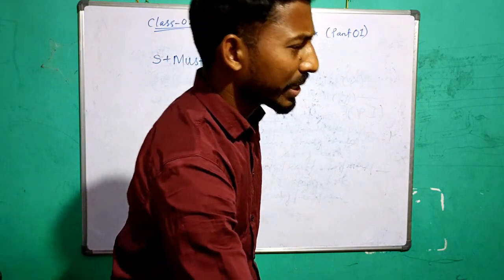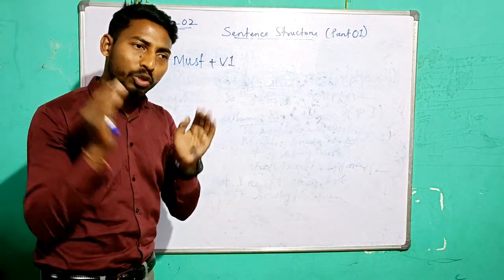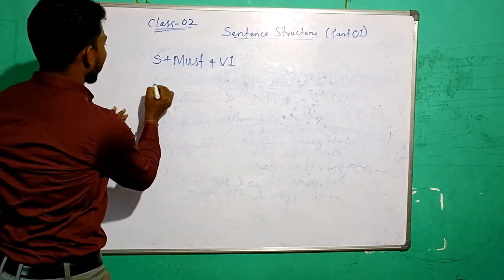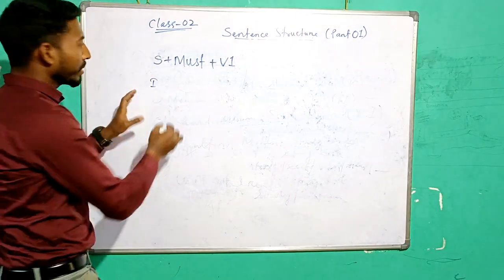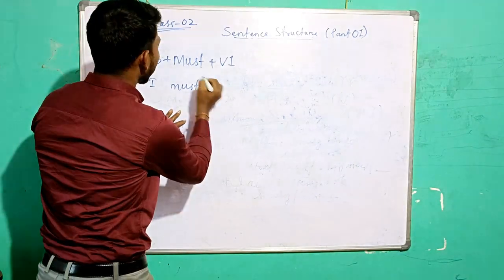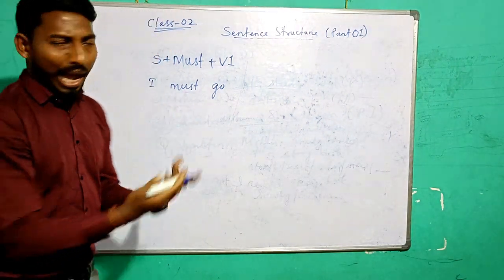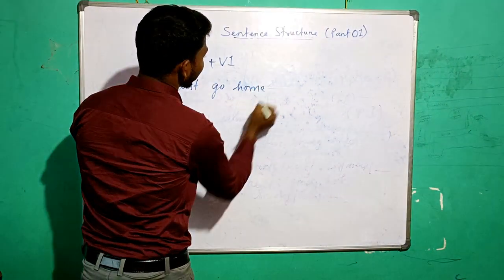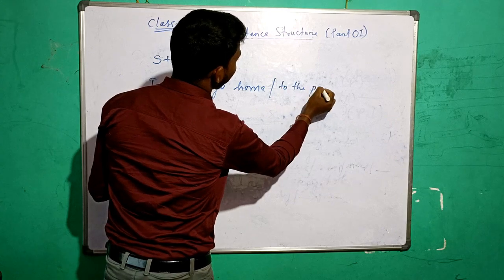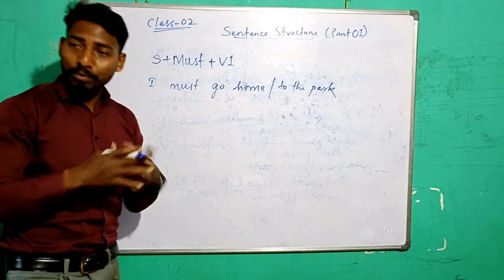Compulsory. Yes, compulsory. The action has to be done necessarily; there is no other choice. So if you take the subject as I, use the modal verb must, and use V1 as go: I must go. I must go home. I must go to the park. I must go for a movie.